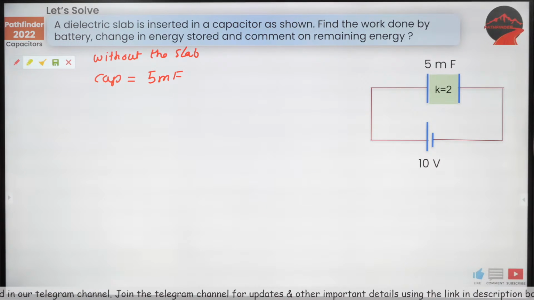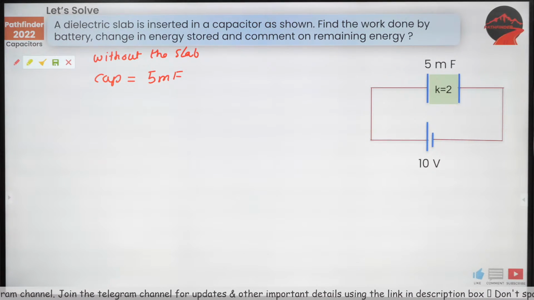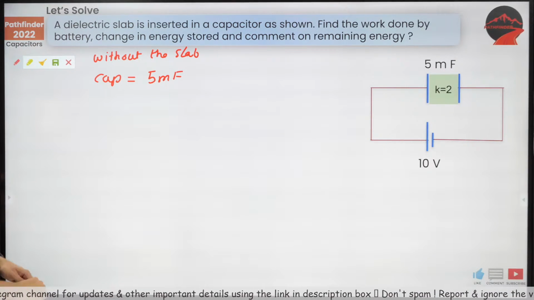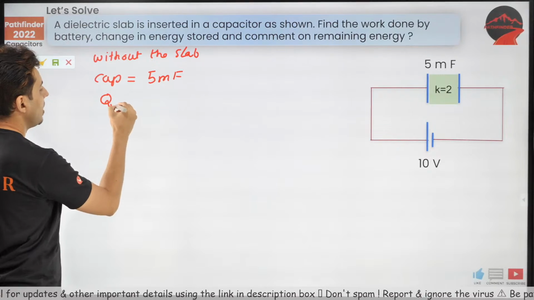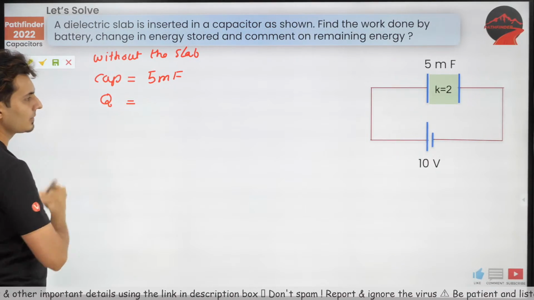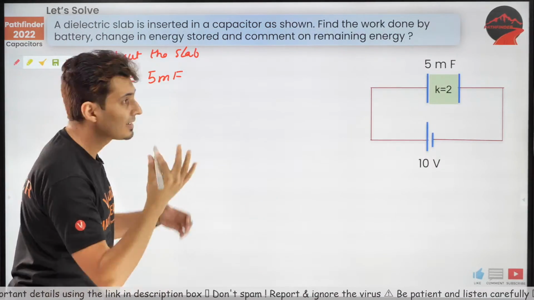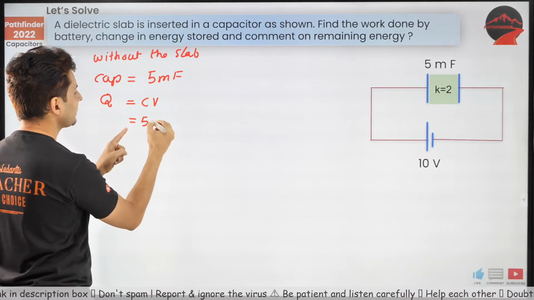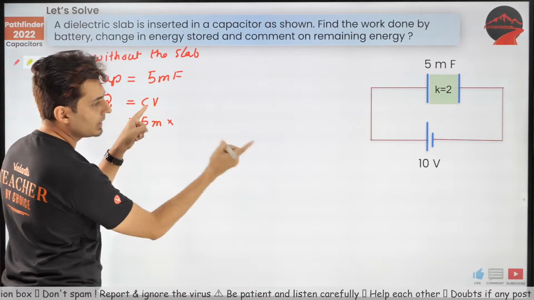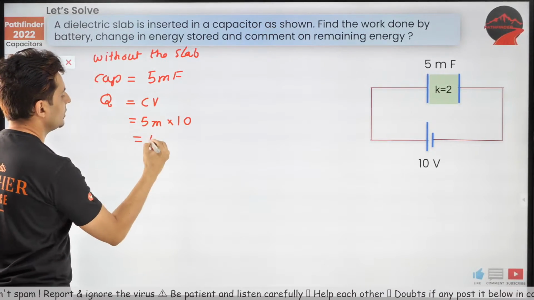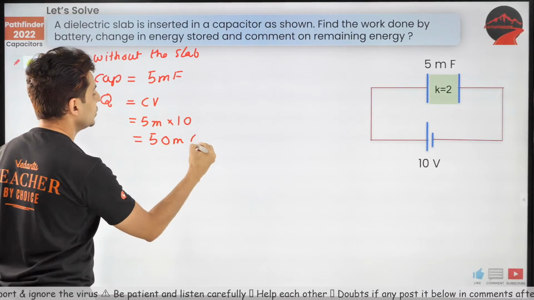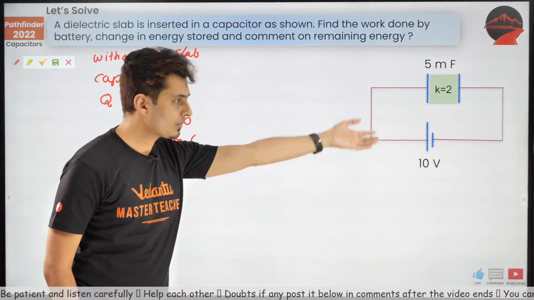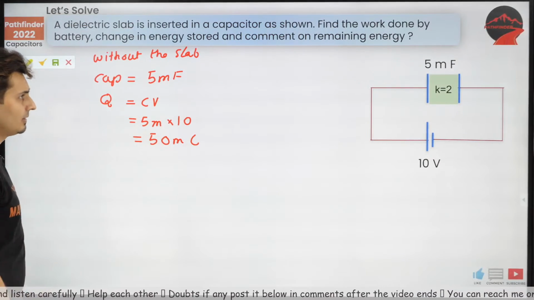Quickly answer, what do you think will be the charge stored on the capacitor? This is initially. What will be the charge stored on the capacitor? CV, right? Yes, use that formula, CV. Capacitance is 5 milli, into voltage, 10 volts. That's going to be 50 millicoulomb. So 50 millicoulomb. That's the initial one.